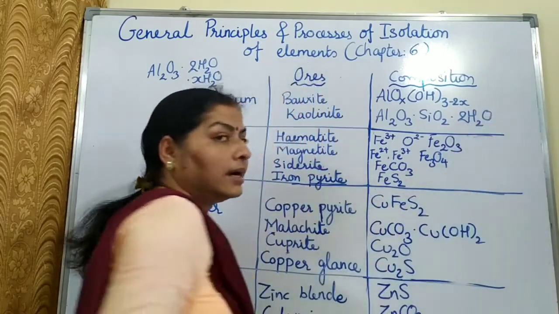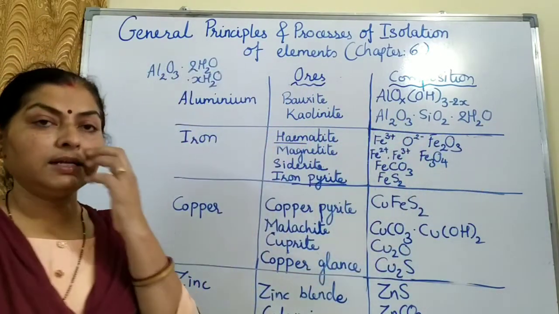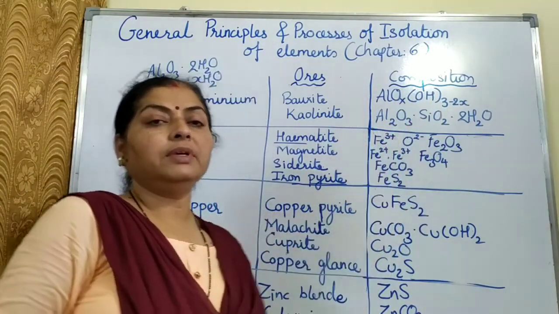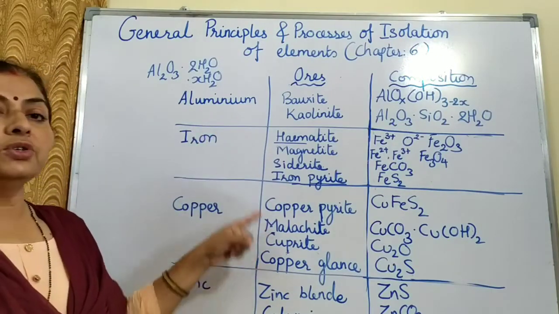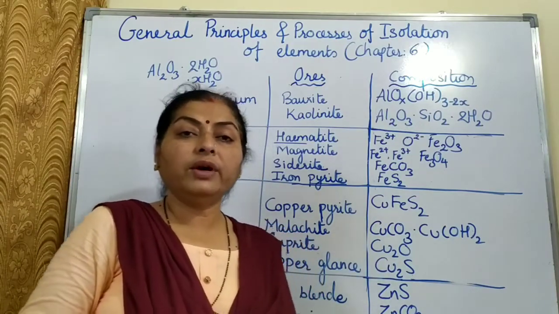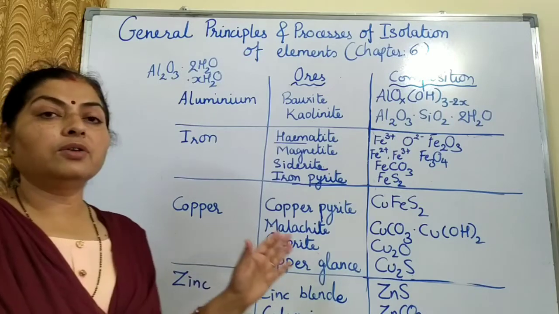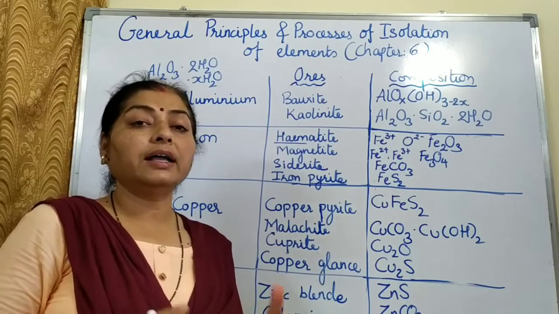In your NCERT textbook, the total of this formula has been given, but instead of that we can write this also. It will become easy for you to remember in this way. So these compositions you should know, the name of the ores you should know. Sometimes it comes in the board exam, so you have to remember this. After this we are going to start with the next part of the chapter, that is extraction of ores.